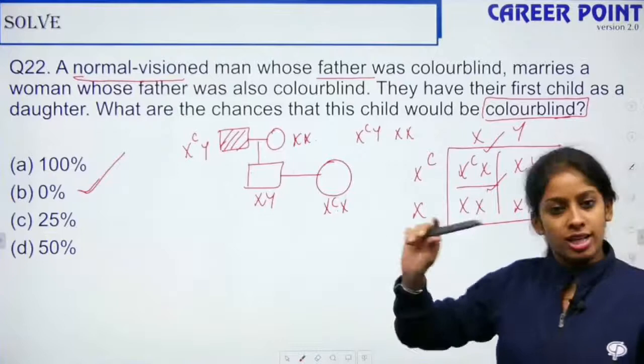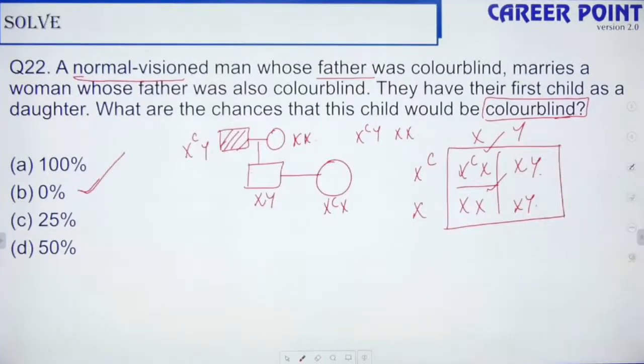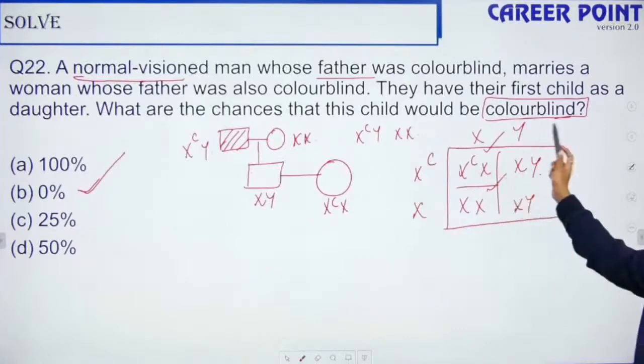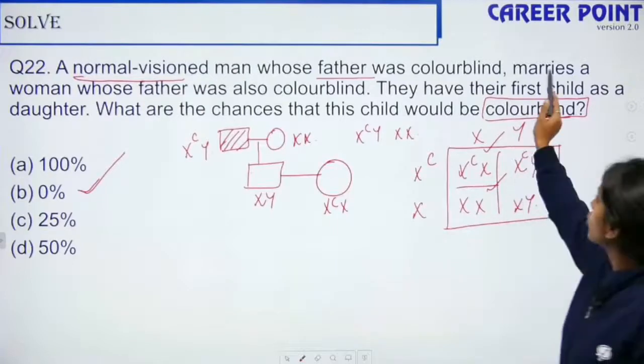Okay, so daughter, no chances. Yes, if you have understood, then fine. So 25% totally. Yes, one son will be colorblind. Right, but it is only daughter.